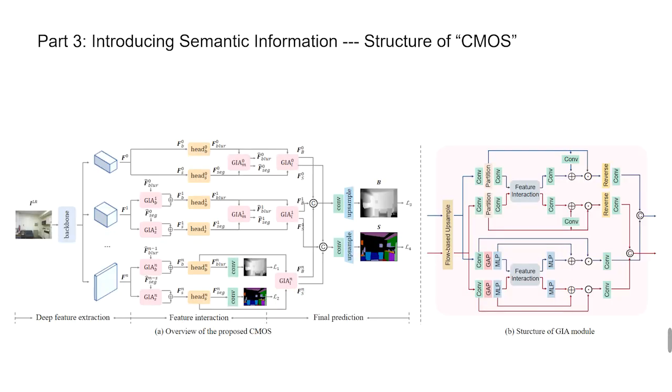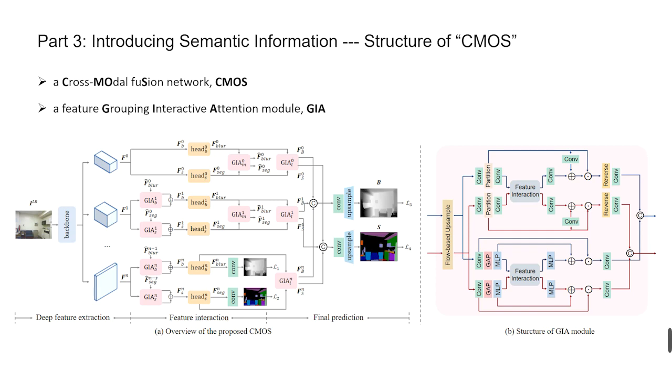As a result, we design a novel cross-modal fusion network, CMOS, and a feature grouping interaction attention module, GIA, to estimate and leverage semantics. Specifically, GIA has two parallel streams to effectively interact features in both spatial and channel dimensions. Besides, it includes an upsample module to support inputs with different resolutions.